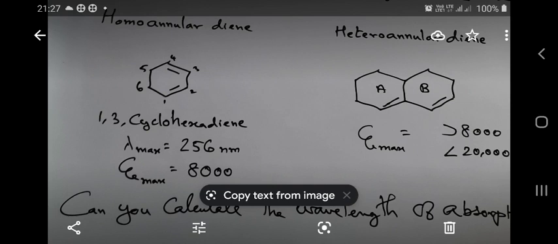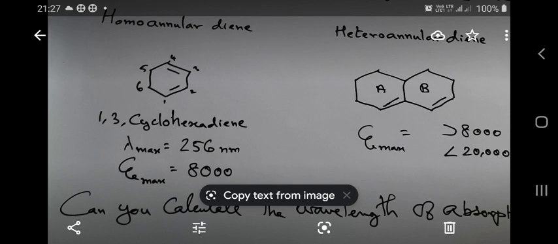A homoannular diene has a higher wavelength of absorption, around 256 nanometers, whereas a heteroannular diene, though it is a cyclic system, resembles our 1,3-butadiene system. So the base value is around 214 nanometers only.